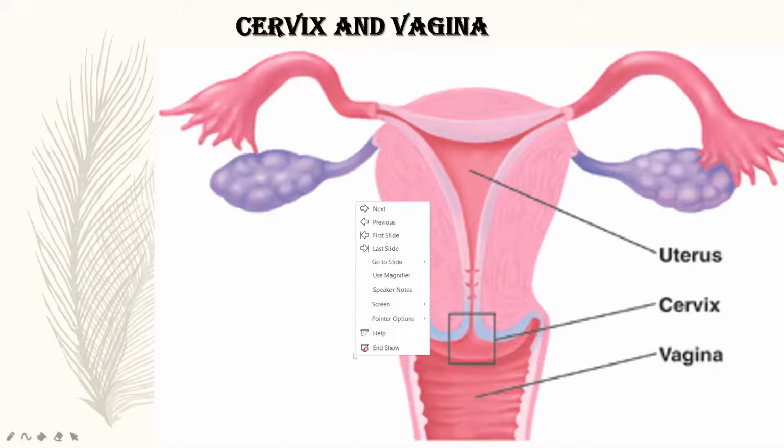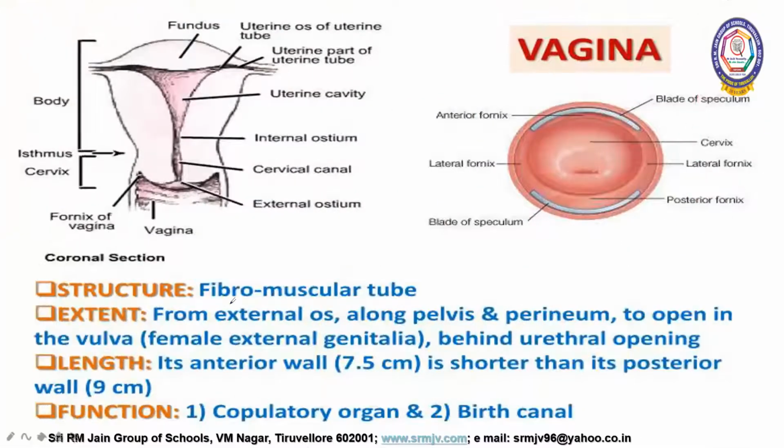This vagina measures about 10 centimeters in length. It is a fibromuscular tube, which measures about 10 centimeters in its length. It extends from the external os along the pelvis, and it opens into the vulva. Vulva is nothing but the female external genitalia.